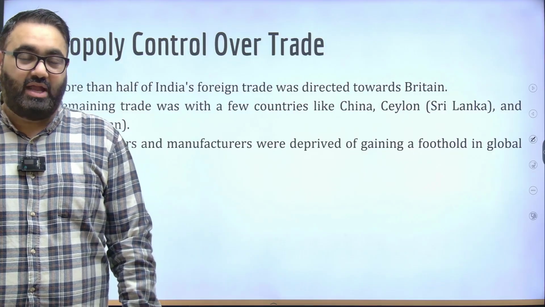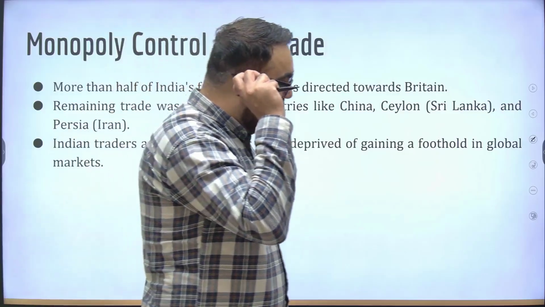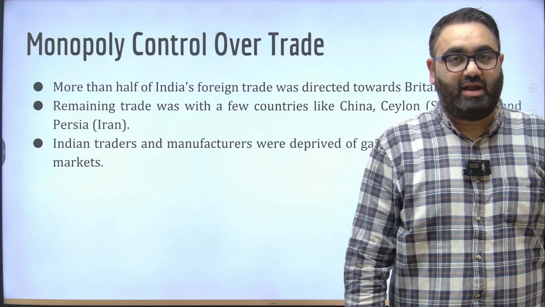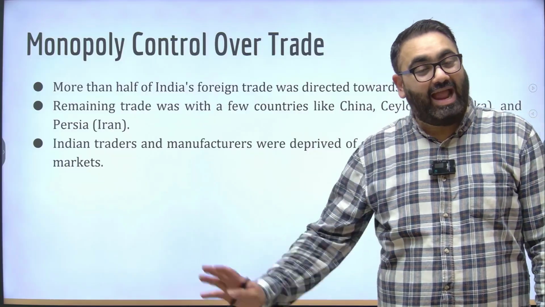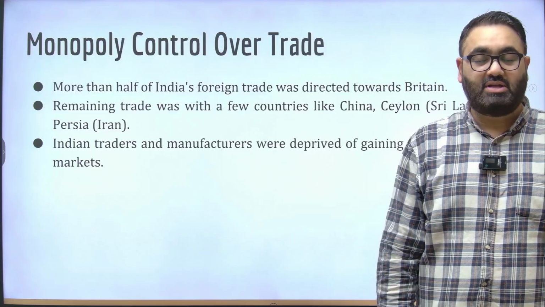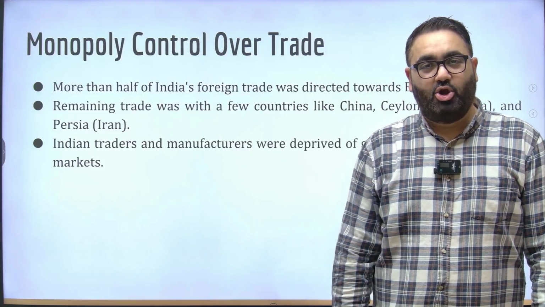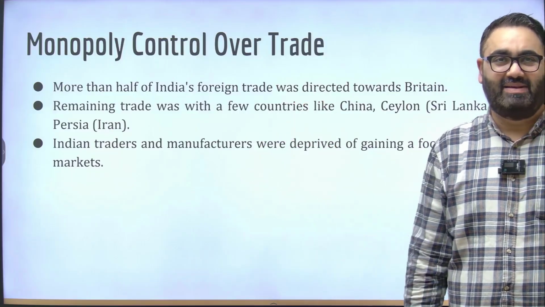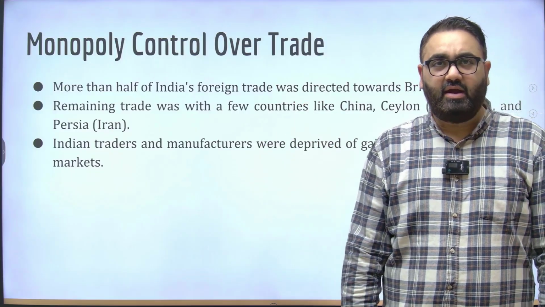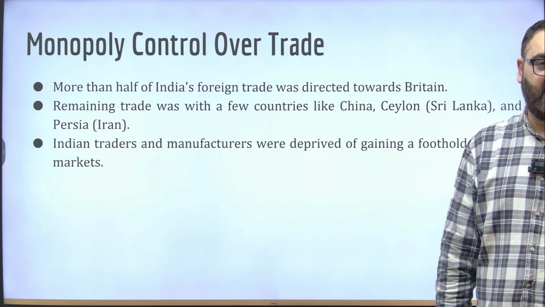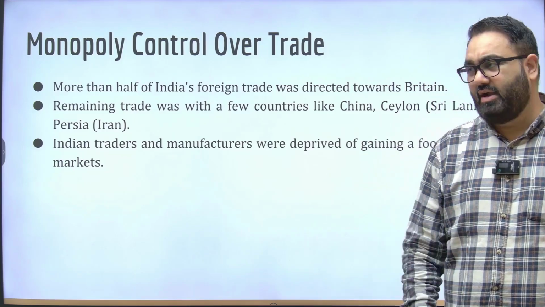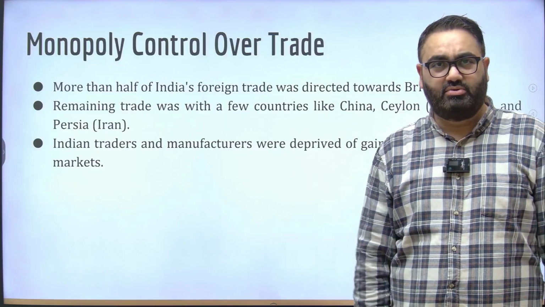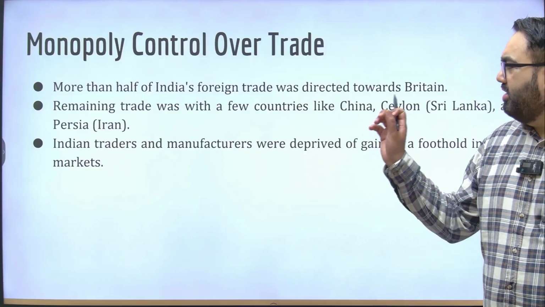Now, if I tell you that in today's context, today India has half of the trade with Britain, it might not be a bad thing. That would mean that we are earning a lot of foreign exchange, but not at that point of time. It was a highly exploitative trade, not something that was done by choice, but something that was forced upon us specifically. The remaining trade was mainly with the neighboring countries that we had: China, Ceylon, that was Sri Lanka of that time, Persia, that was Iran. These are the countries from where the other trade usually used to happen, but mostly the trade was towards Britain only.